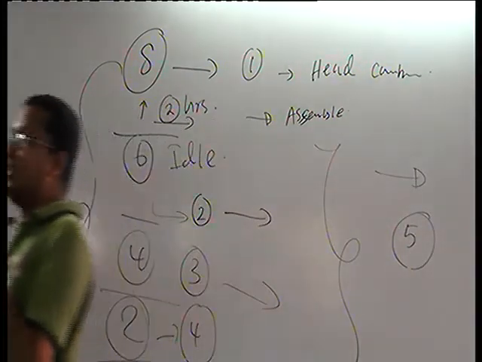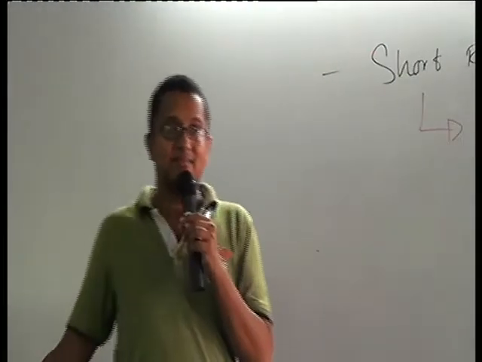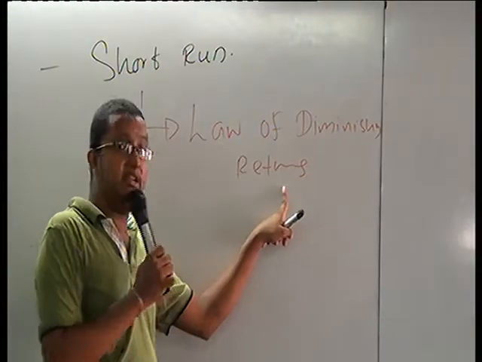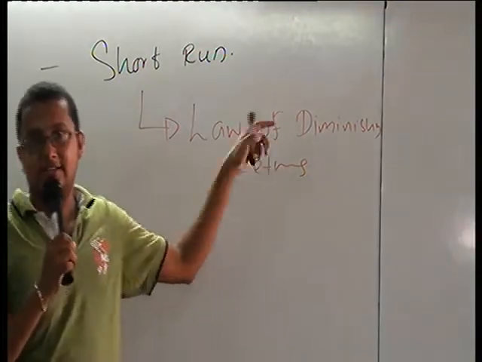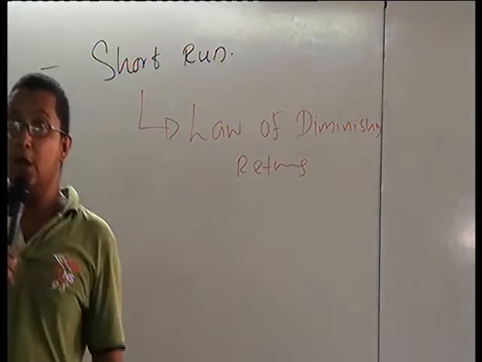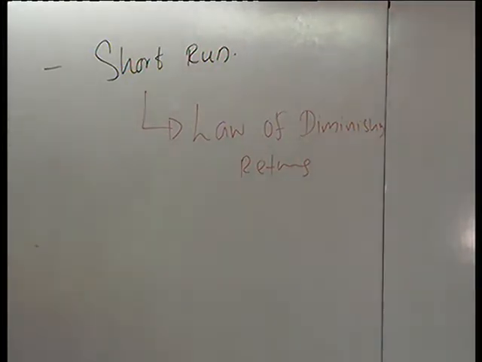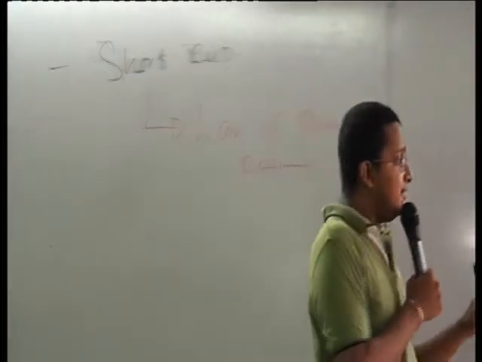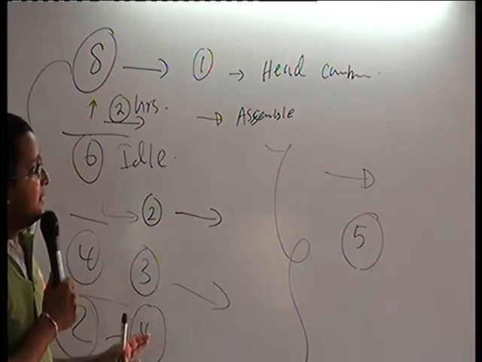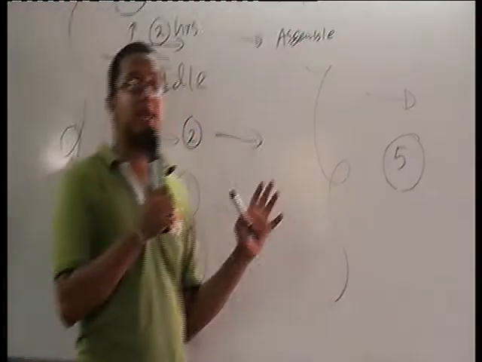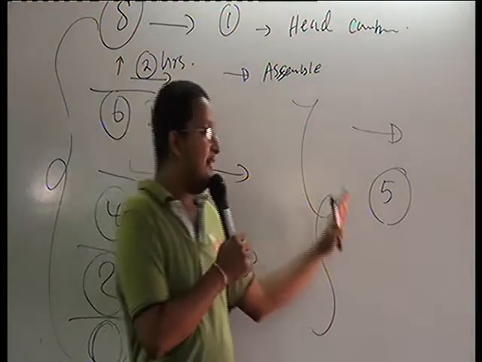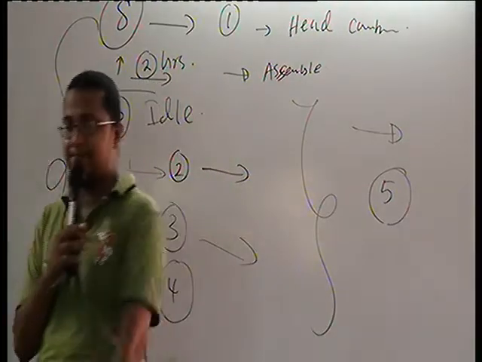The marginal production starts to decline. This is called the law of diminishing returns. Why does the law of diminishing return arise? Because at that time the proper combination between the fixed and the variable factors is lost.